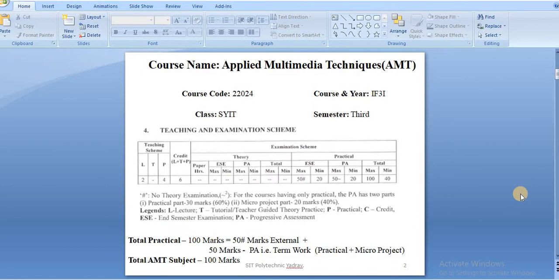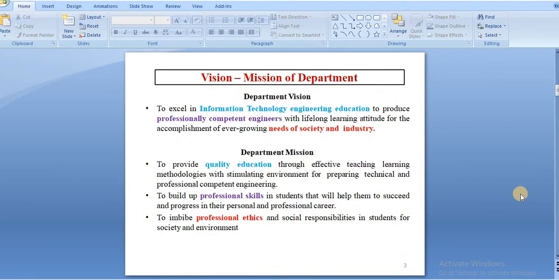Here is the marks allocation for your course. Here is the vision and mission of the department. The departmental vision statement is to excel in information technology engineering education, to produce professionally competent engineers with a lifelong learning attitude for the accomplishment of the ever-growing needs of society and industry.